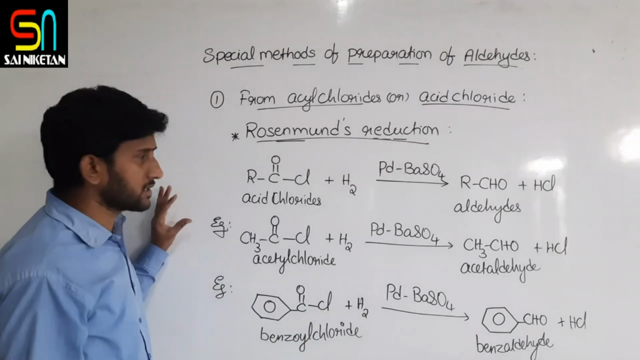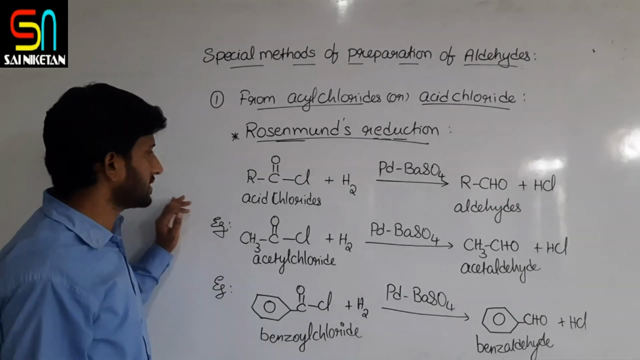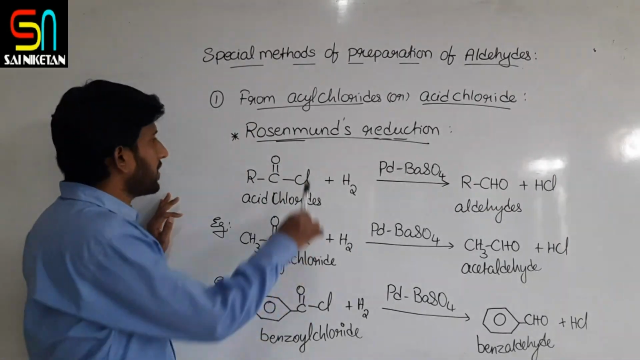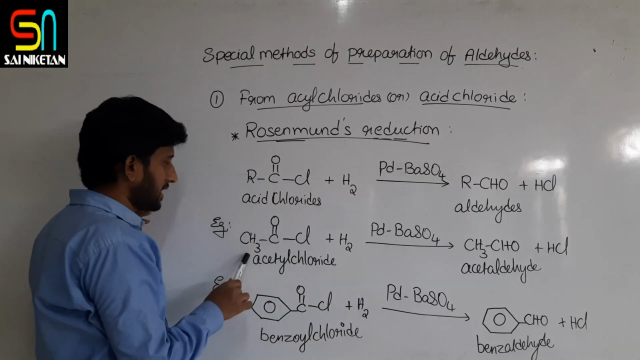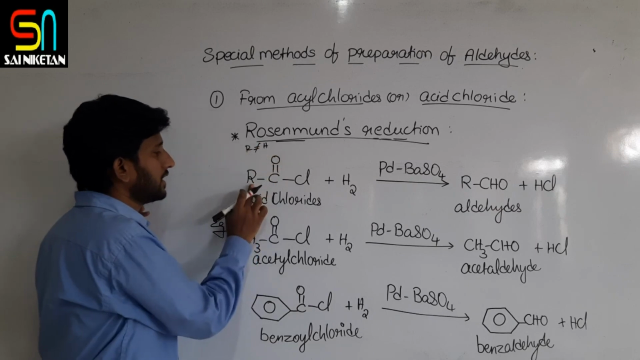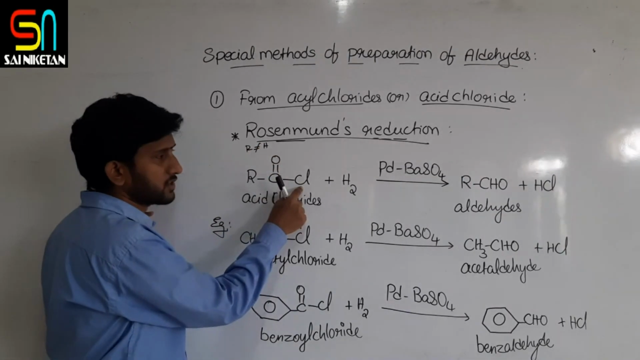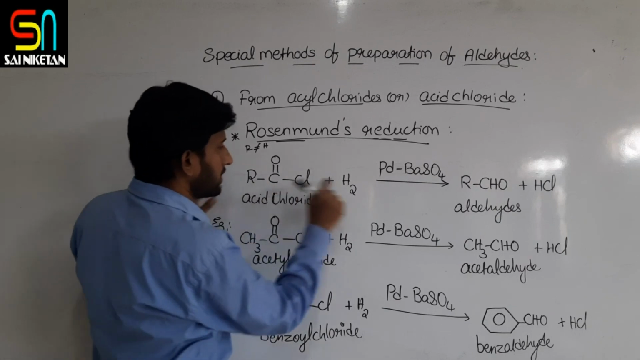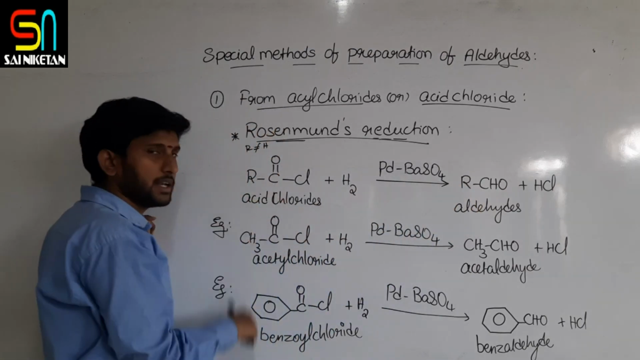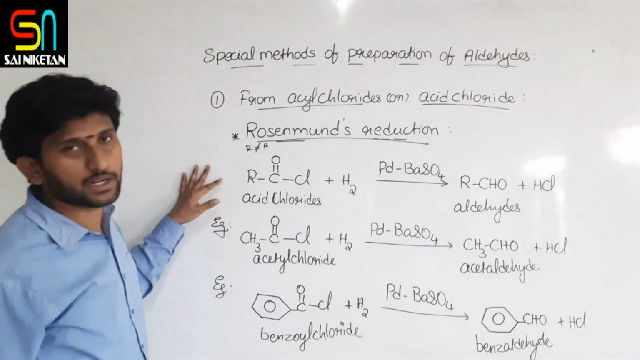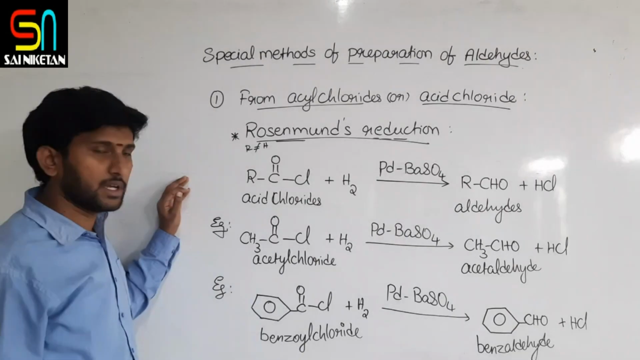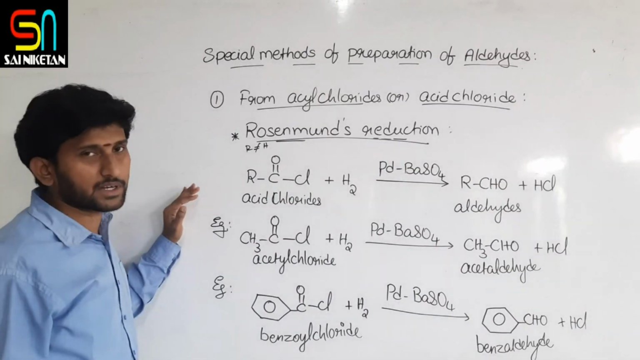But there is one limitation for this method. What is that? You cannot synthesize formaldehyde by this method. R must be either an alkyl group or an aryl group; R is not equal to H. You cannot take HCOCl. If you take HCOCl, you will expect to get formaldehyde, but the reduction is not possible at room temperature, because HCOCl itself is unstable at room temperature. It will not undergo the Rosenmund reduction.